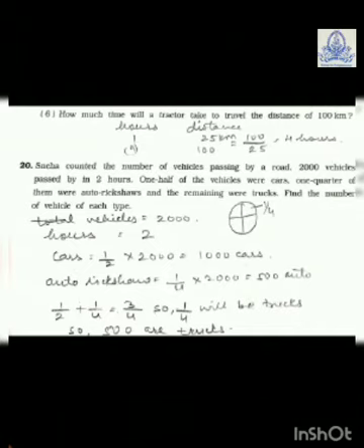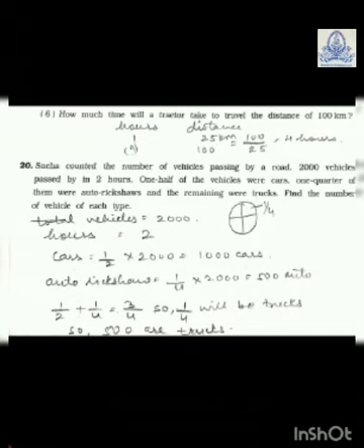Now see next question. Sneha counted the number of vehicles passing by on a road. 2000 vehicles passed by in 2 hours. 1/2 of the vehicles were cars, 1/4 of them were auto rickshaws, and the remaining were trucks. Find the number of vehicles of each type. Now first of all you have to write down what is given. So total vehicles is equal to 2000. Hours is equal to 2.